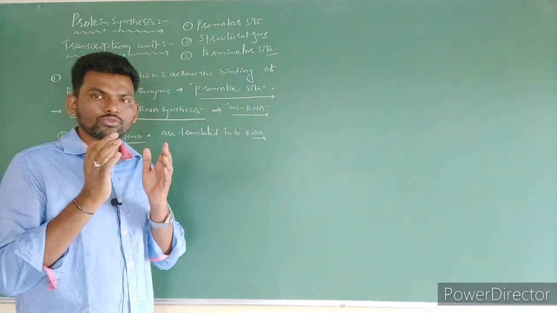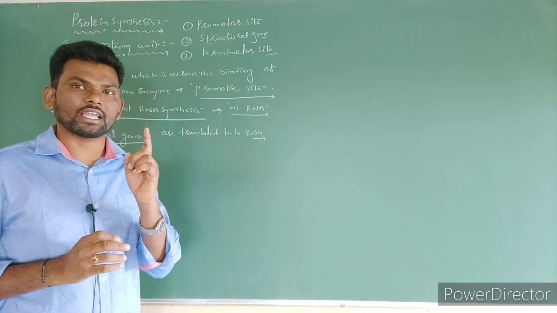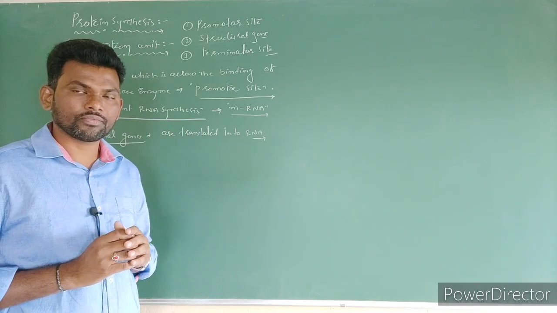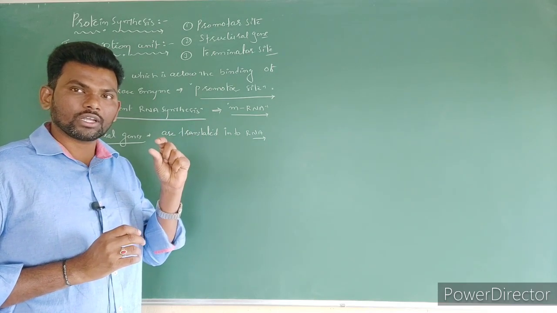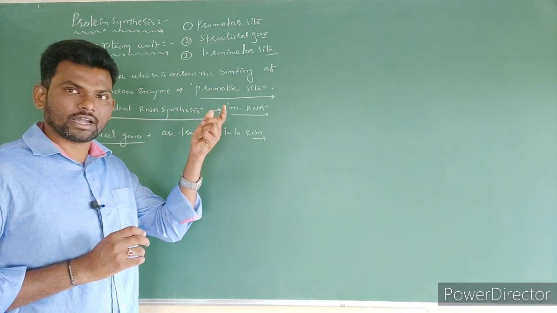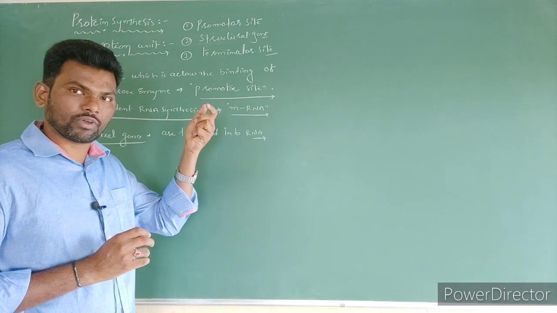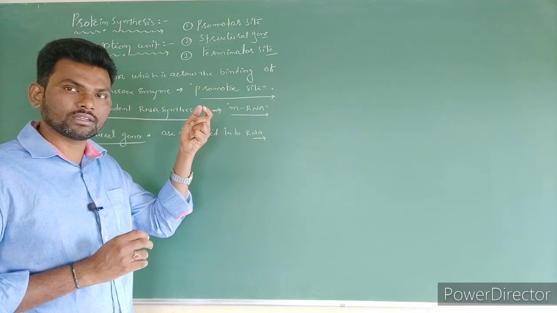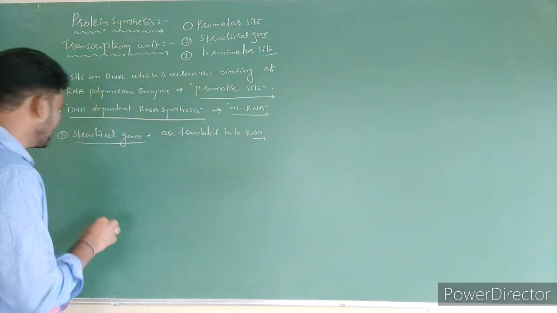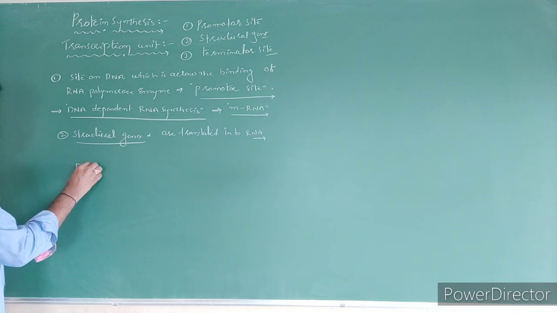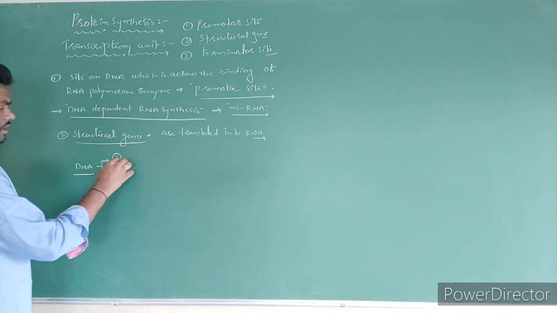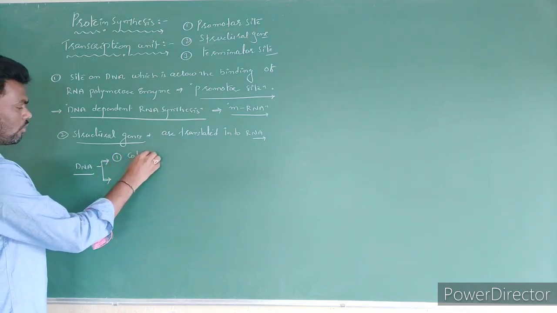And out of these two strands, only one strand acts as a template. One strand does not act as a template. The strand which contains code information is called the sense strand. And the other DNA strand which does not contain genetic information or code information is called the non-coding or anti-sense strand, right? DNA contains two strands, one strand contains code information.